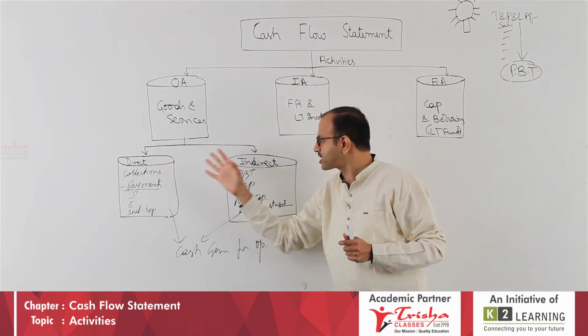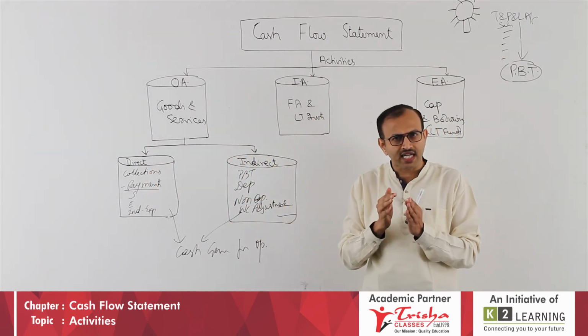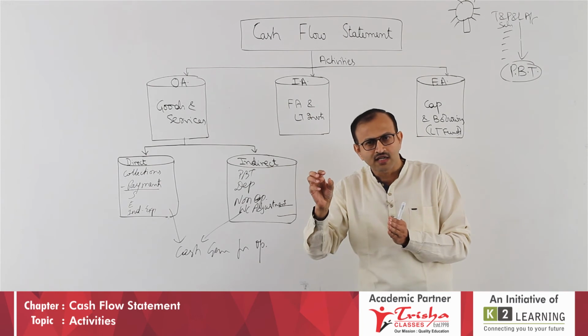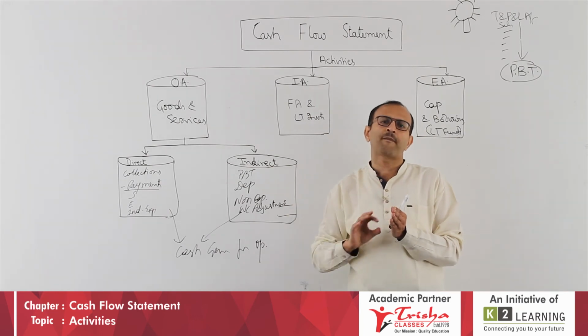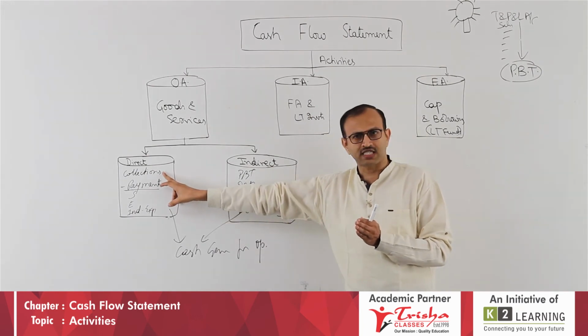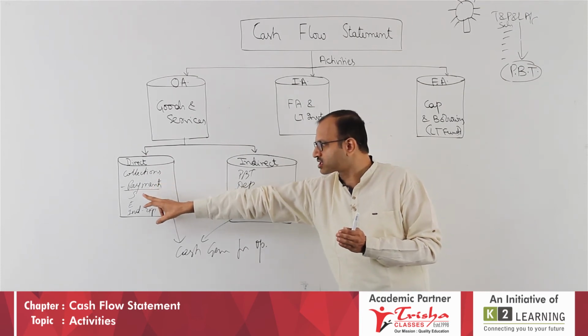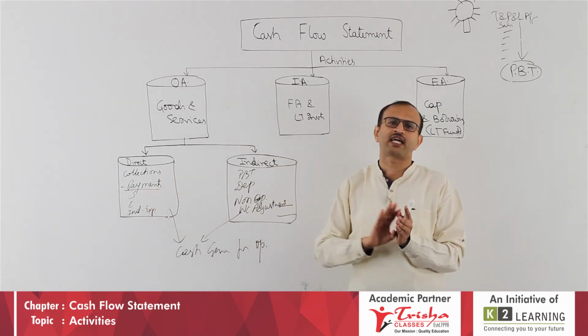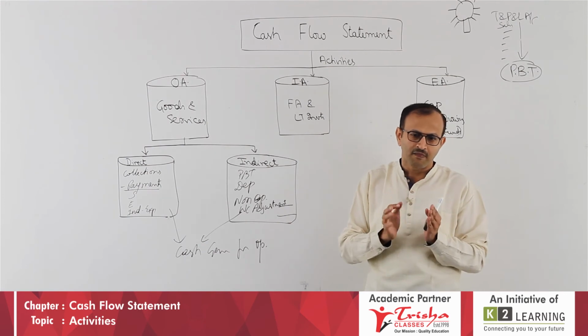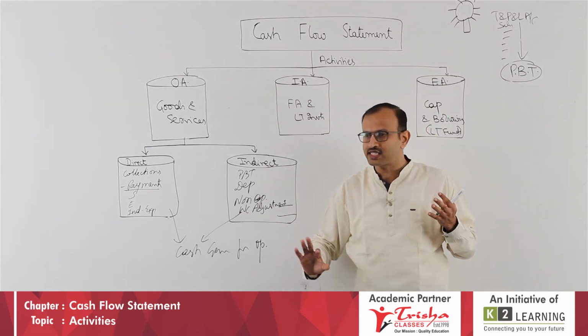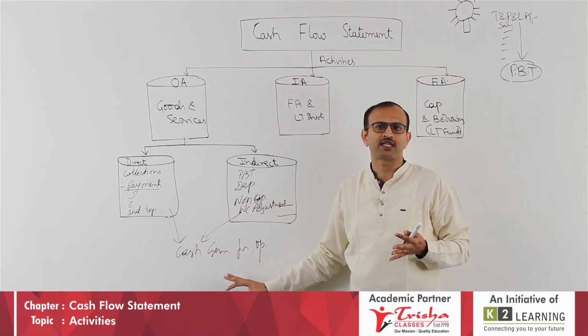How do you do that? Two, direct method and indirect. Direct method is straight away take your collections, what money you got, what money you paid. Collections from customers and cash sales, payment to suppliers, expenses and indirect expenses. Very simple. My collections less my payments, I will get cash generated from operation.